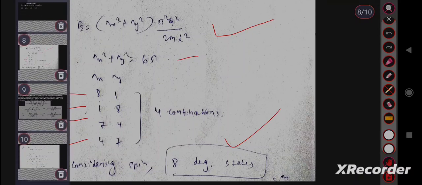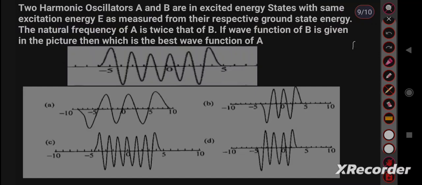Then move to the next question, the 5th question of the day. Two harmonic oscillators A and B are in excited energy states with the same excitation energy E as measured from their respective ground state energy. The natural frequency of A is twice that of B. If the wave function of B is given in the picture, which is the best wave function of A? Two harmonic oscillators are given, their energy is the same, but the natural frequency of A is twice that of B. This is the wave function of B and we have to find the wave function of A.